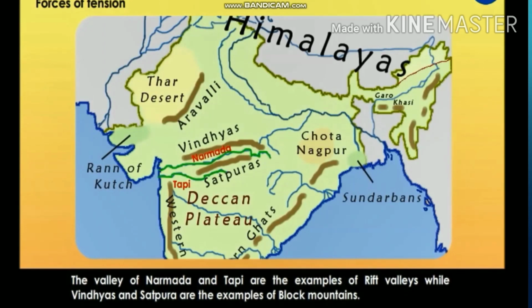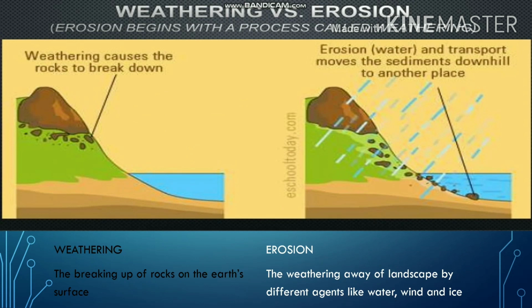The landscape is being continuously worn away by two processes, namely weathering and erosion. Erosion begins with the process of weathering. Weathering is the breaking up of rocks on the earth's surface. The erosion is the wearing away of landscape by different agents like water, wind and ice. For example, weathering causes the rocks to break down and the erosion moves the sediments downhill to another place. The erosion and deposition creates different landforms on the surface of the earth.